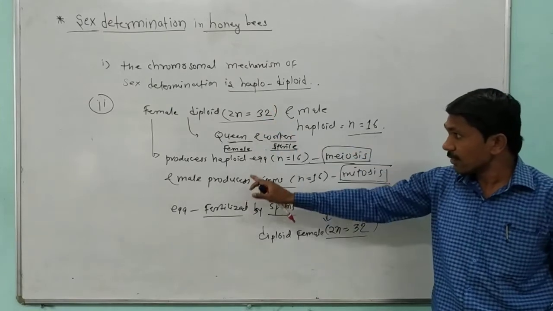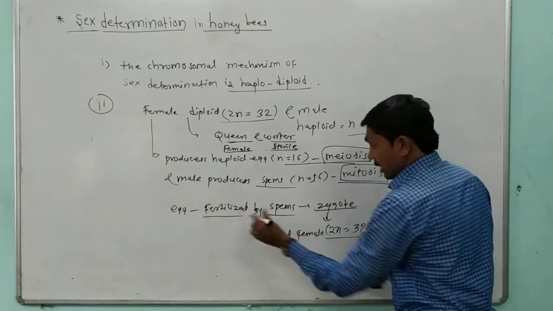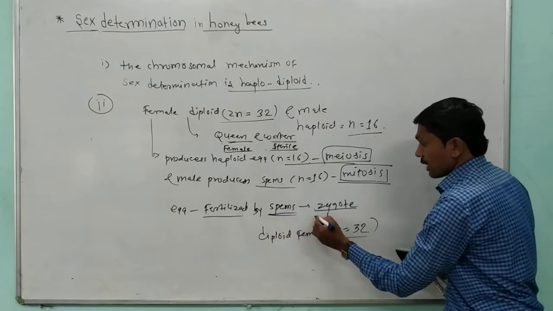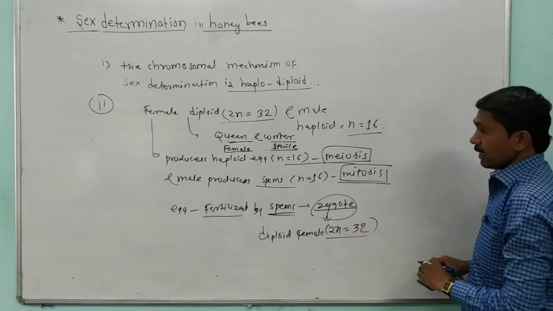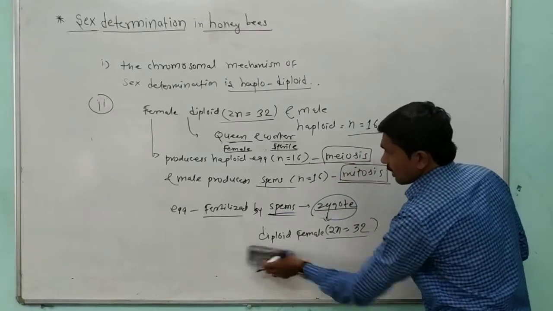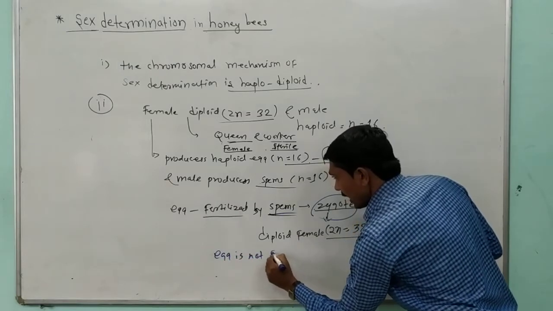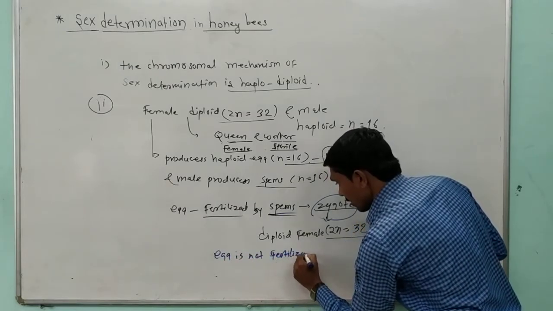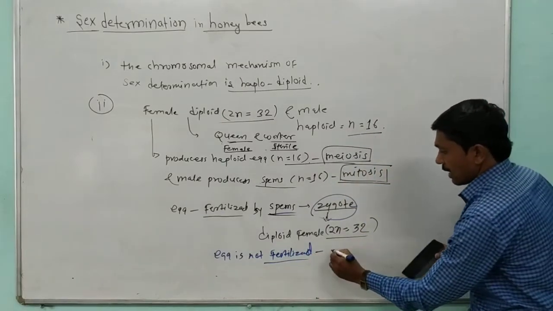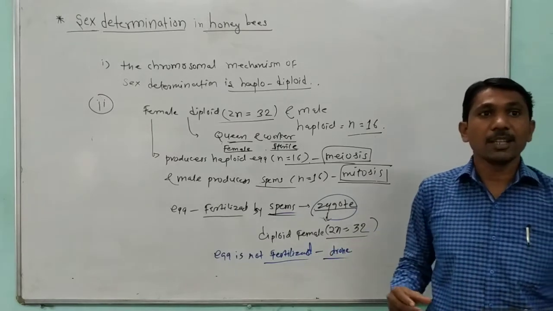Okay, and when the egg is not fertilized, here after the egg is fertilized by the fusion with the sperm it gives rise to the zygote. But here the egg is not fertilized, so they are produced as drones.